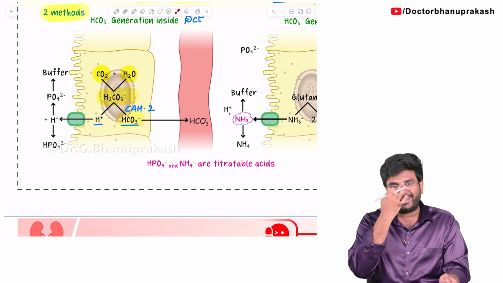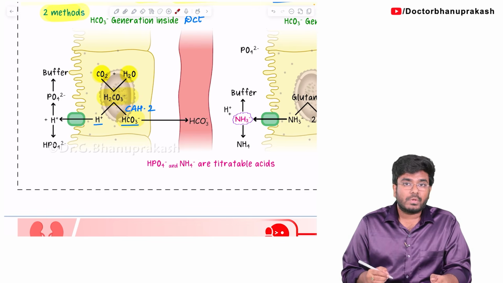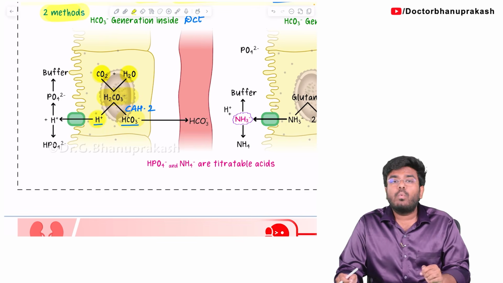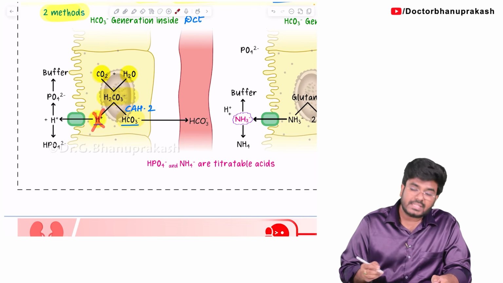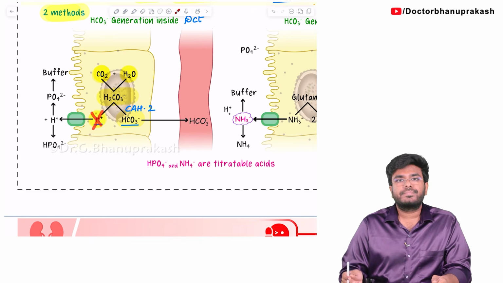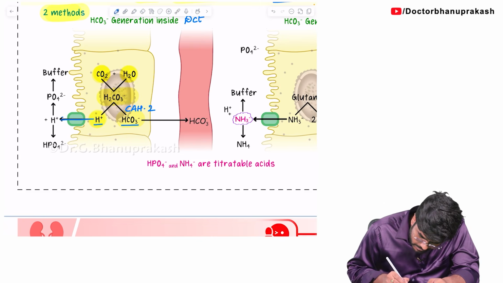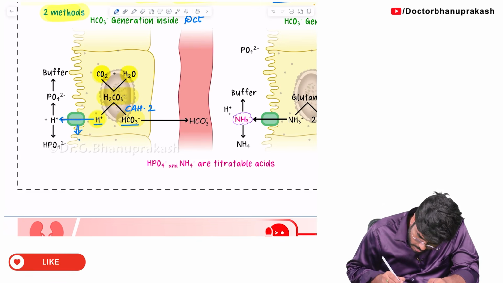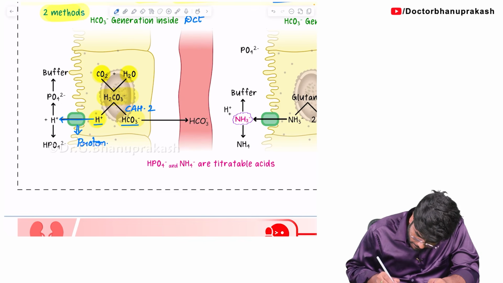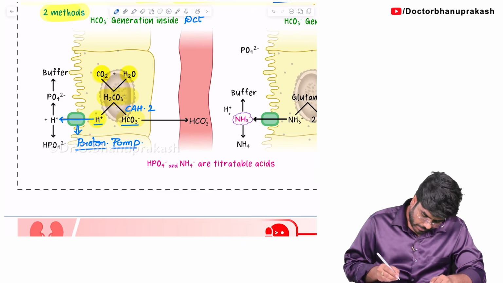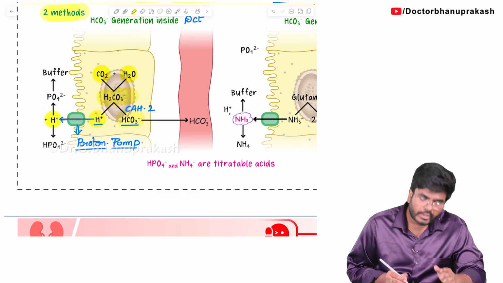So yes, we gain a new bicarbonate. But during this process, something bad happened. One acid also got produced, one H+ also produced. Bad. Now what do we have to do? We have to neutralize this H+. How? We are kicking it out of the body with the help of a transporter called the proton pump, or hydrogen ATPase. You can say hydrogen ATPase or proton pump. With the help of this proton pump, the H+ is kicked into the urine.